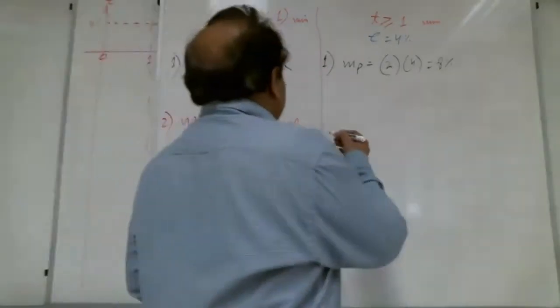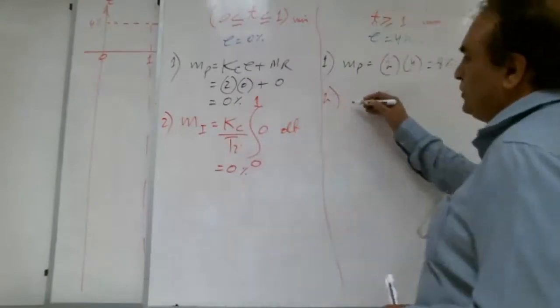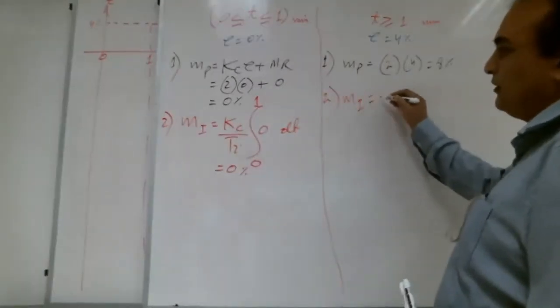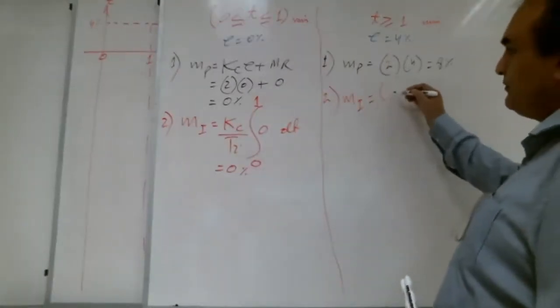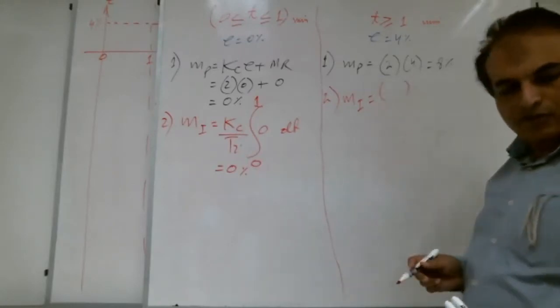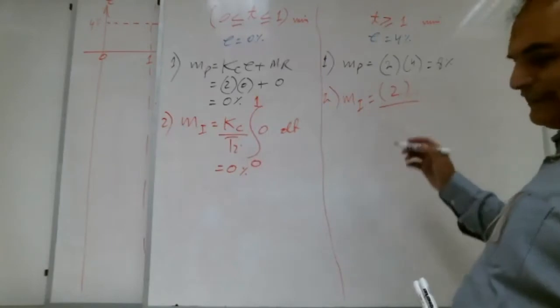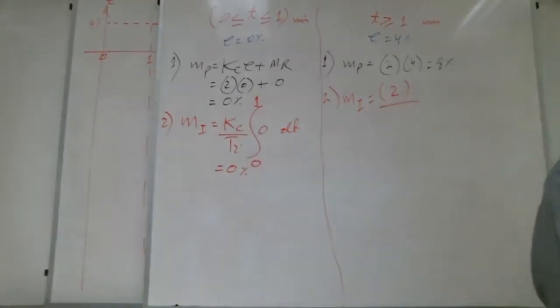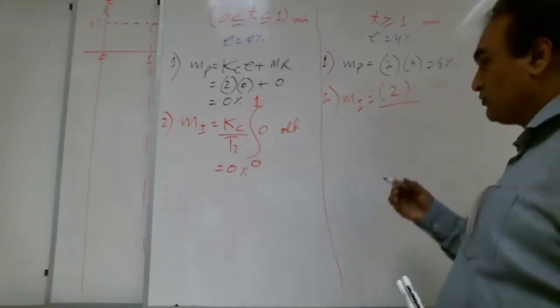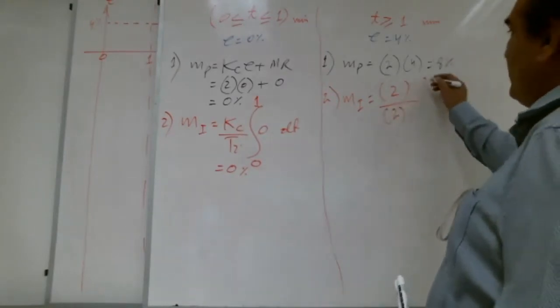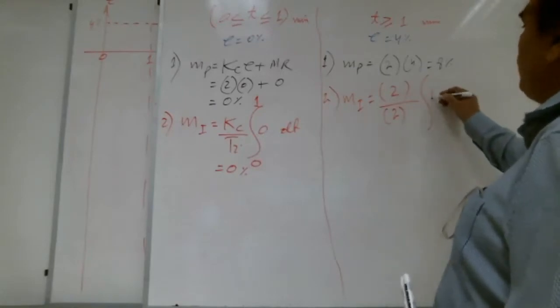Okay, same step here for MI. How much is Kc? 2. Very good. How much is TI? 2. Integral of error 4 dt.